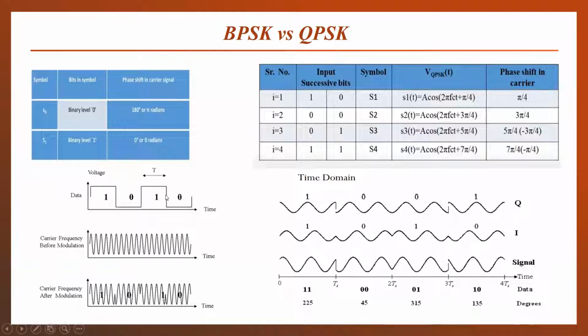So how do the waveforms of the BPSK and QPSK differ? In the BPSK, you can see the carrier has only two phase combinations, only 0 degree or 180 degree phase shifted. But in the QPSK, there are 4 phase shifts. The first one is shifted by 225, the second one is 45, and so on, with different combinations, but the waveform is shown for clarification. How these phase shifts will be provided, what the form of I and Q is, and what the significance is will be clear here.